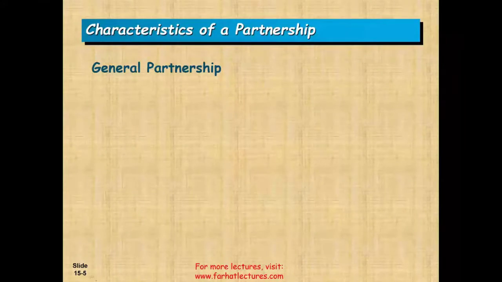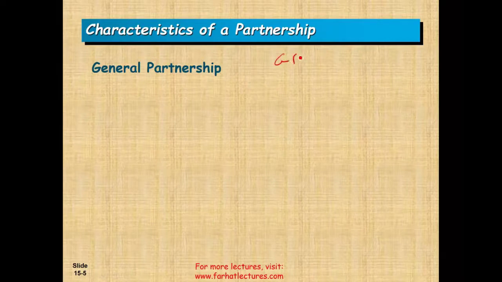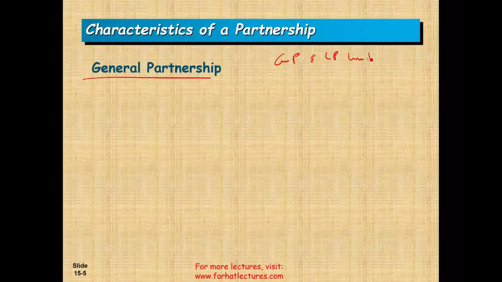Now we're going to need to talk about the partnership. Generally speaking, I'm going to simplify this. We're going to have two types of partnership, although in the real world we have more than two types, just for simplicity, and just because we don't want to go too much into this topic because it's beyond the scope of advanced accounting. It's basically more likely business law. But basically we have two types of partnership. We have a general partnership, which is right here, and we have LP, limited partnership. So we need to know the characteristics of a general partnership and the characteristics of the limited partnership, very, very briefly.